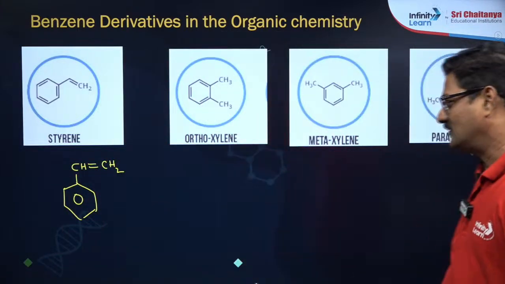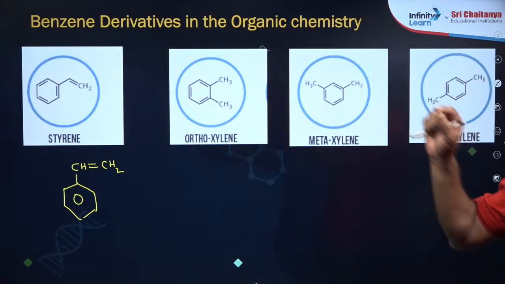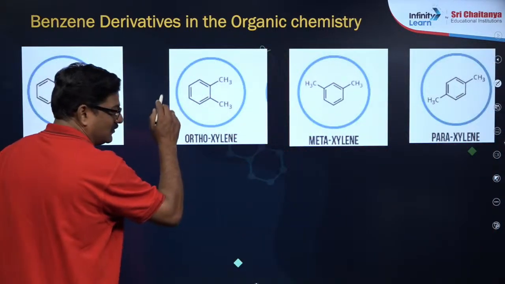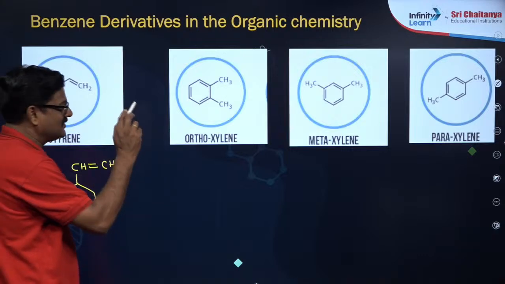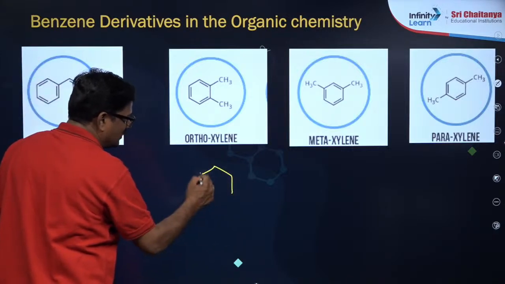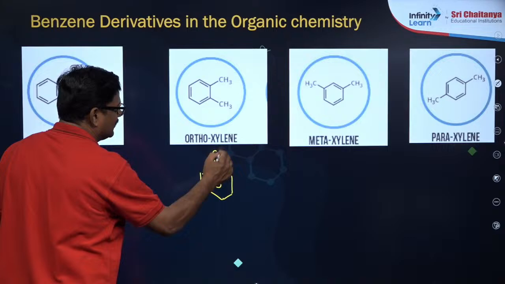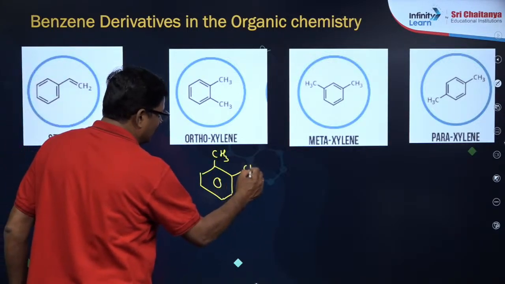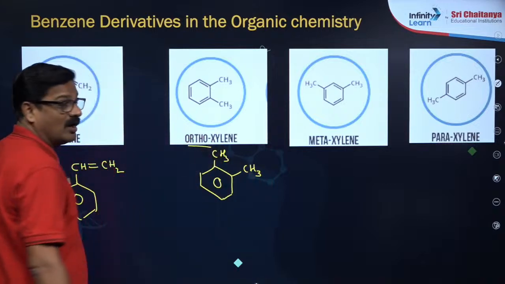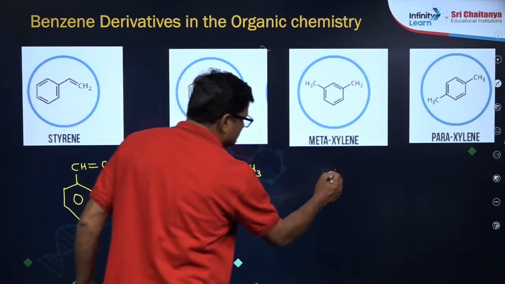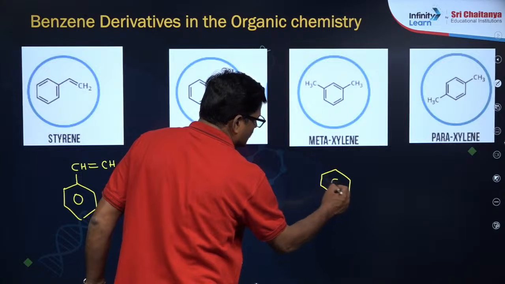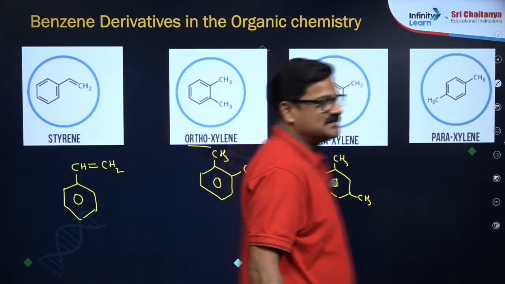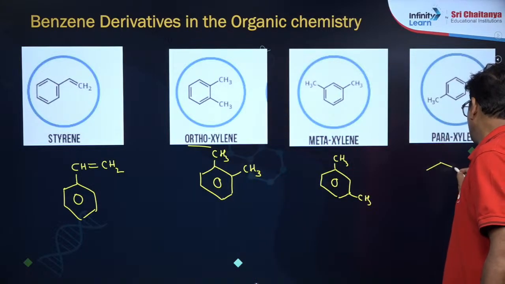Very good. And you use a switch, right? Switches are made with styrene. Xylene: dimethyl benzene is called xylene. So this is your toluene, and here it is orthoxylene, metaxylene, and paraxylene. This is your paraxylene.